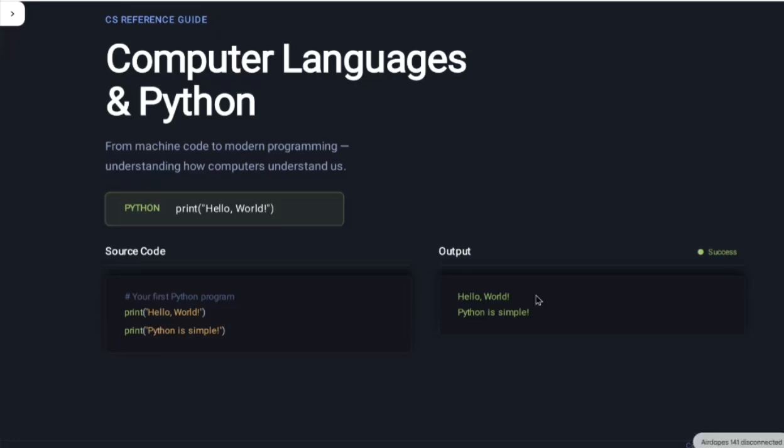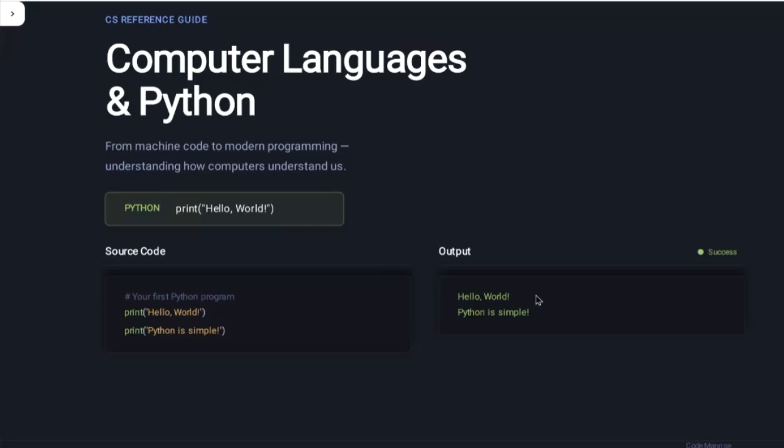Just like that, a computer also needs a language. A computer also has some language to understand what we humans are telling it to do. So from machine code to modern programming, we will understand how computers understand us. In this video we will understand how it works, everything.